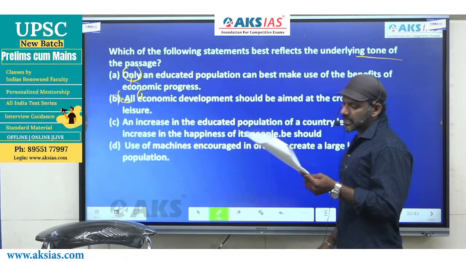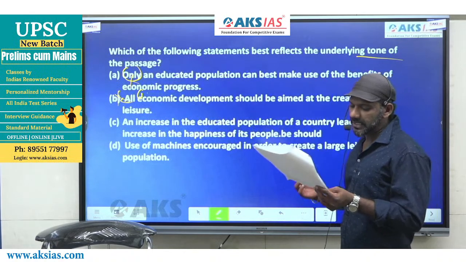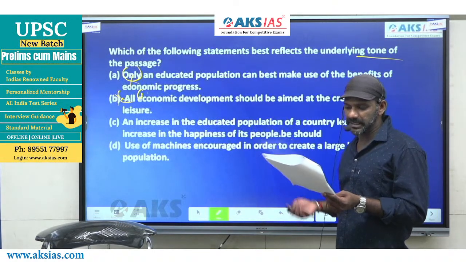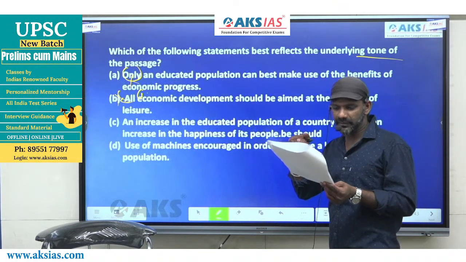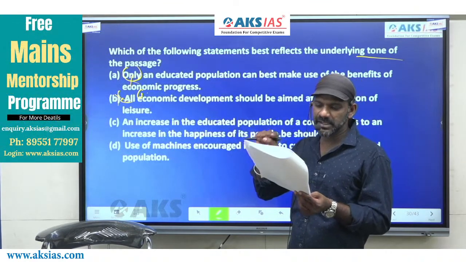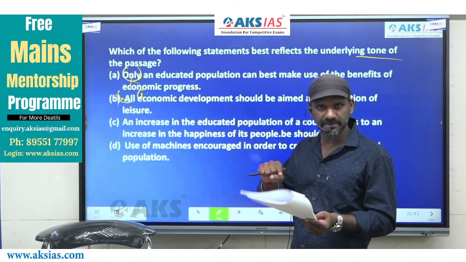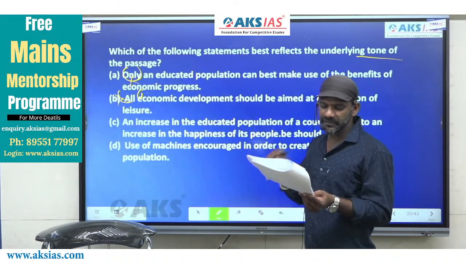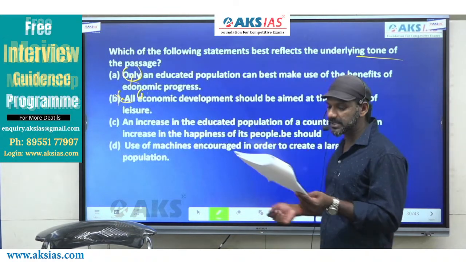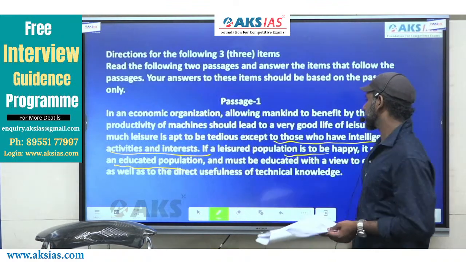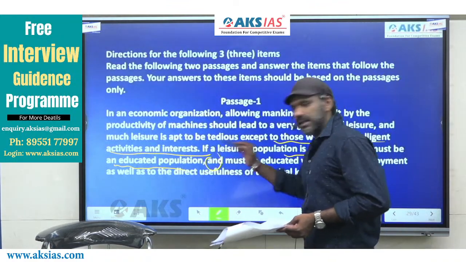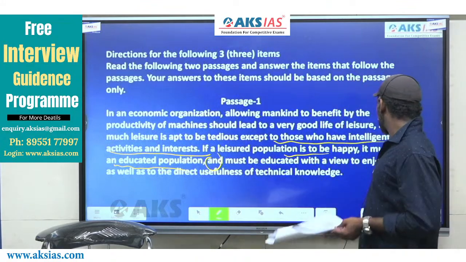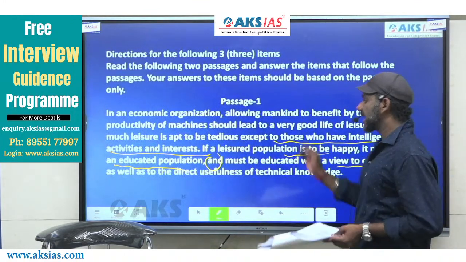An increase in the educated population of a country leads to an increase in the happiness of its people. Yes, if the people have to enjoy leisure, they must be educated population. They must belong to the educated population. So an increase in the educated population of a country leads to an increase in the happiness of its people. And the last part says, and support indicator must be educated with a view to enjoyment as well as.